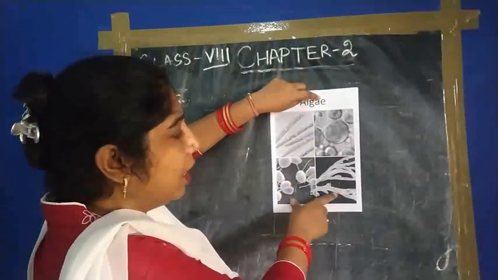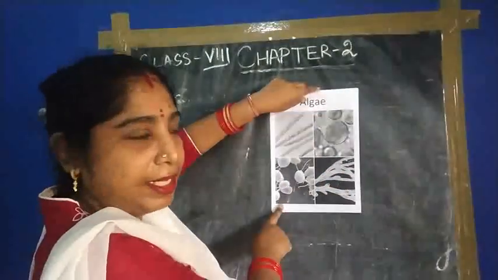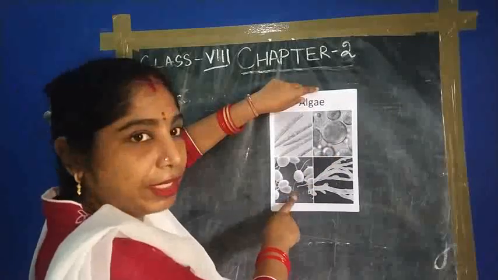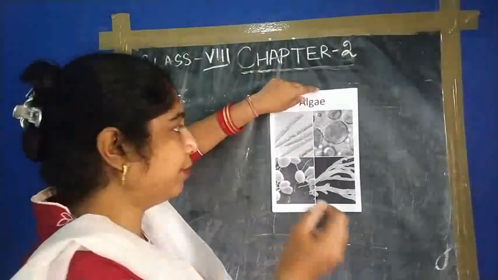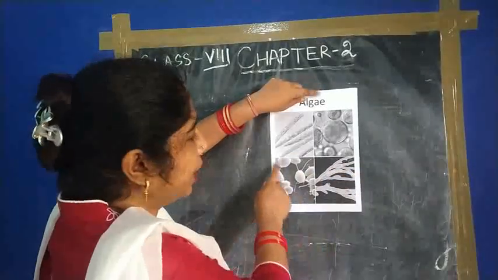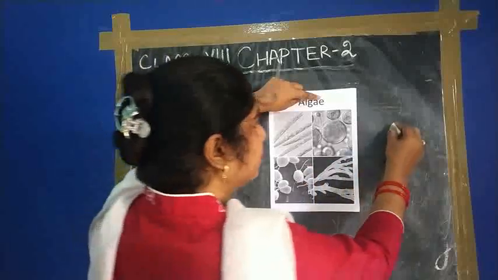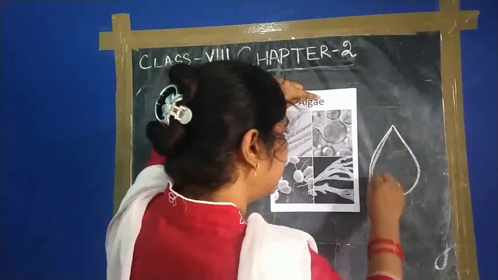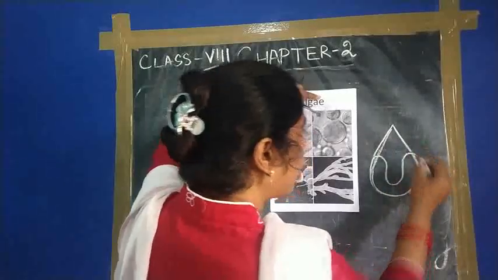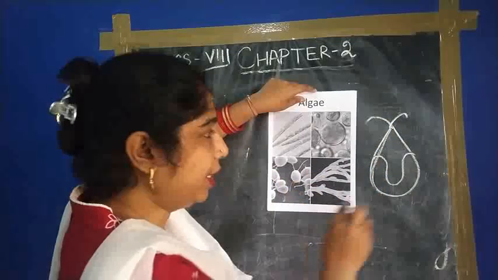This is Chara. These are different types of algae. When you take pond water or any stagnant water, then under the microscope you can see the algae. The structure of Chlamydomonas is given in your book. It has a cup-shaped chlorophyll, and two flagella are there. It is a unicellular microalgae.